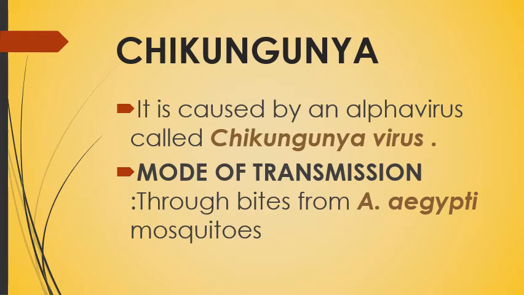The next is chikungunya. It is caused by an alpha virus called chikungunya virus. The mode of transmission is through the bite of the Aedes aegypti mosquito. This is another species of Aedes, and this viral disease is also caused by the bite of the mosquito.